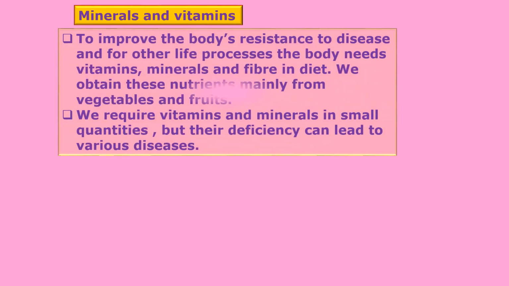Now next nutrient is minerals and vitamins. To improve the body's resistance to disease and for other life processes, the body needs vitamins, minerals and fiber in the diet. We obtain these nutrients mainly from vegetables and fruits.